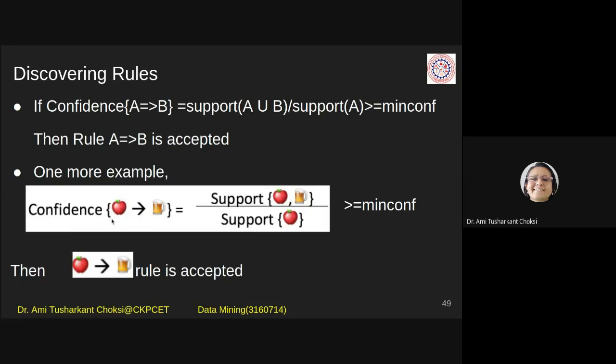The first item means whatever is before the implication sign. If there are several items there, we need to consider all of them, and that is the support used. If it crosses the minimum confidence, then only we can say that the rule apple implies beer is accepted. Okay, so that's all for today.